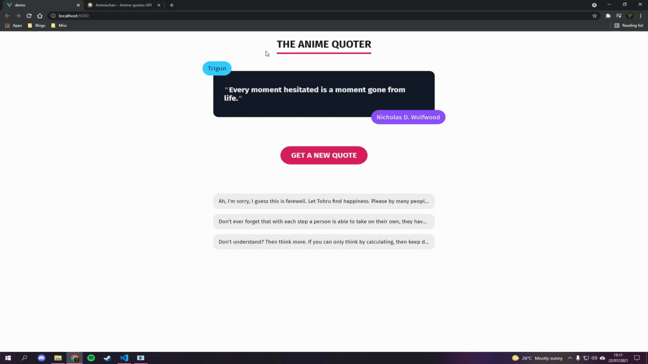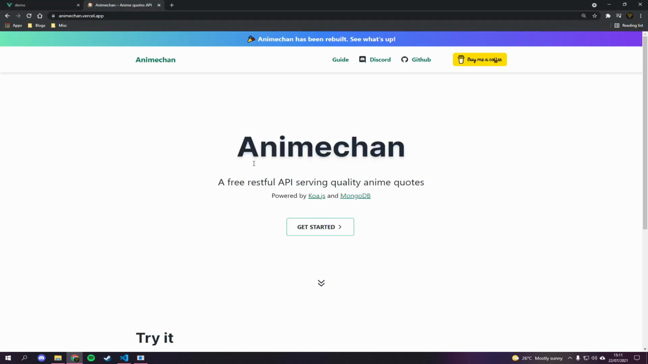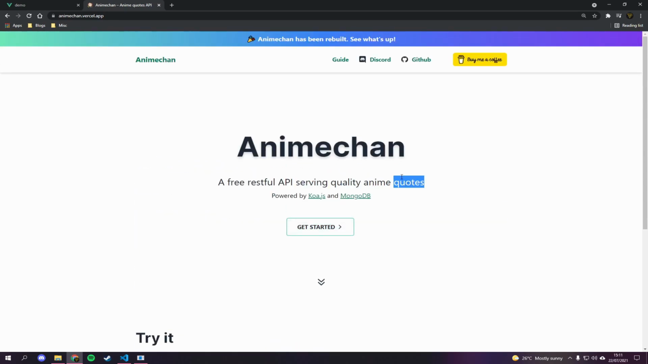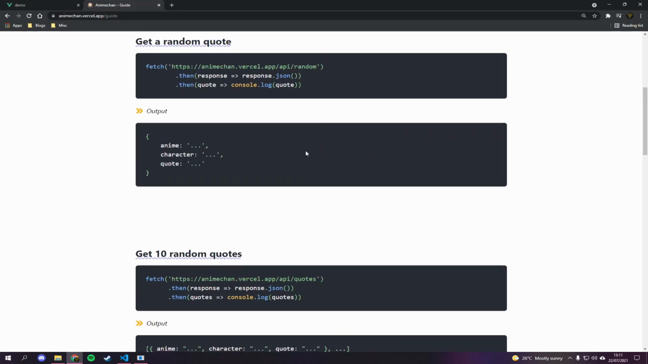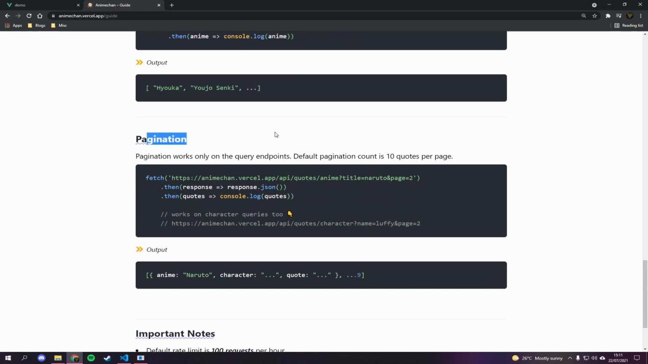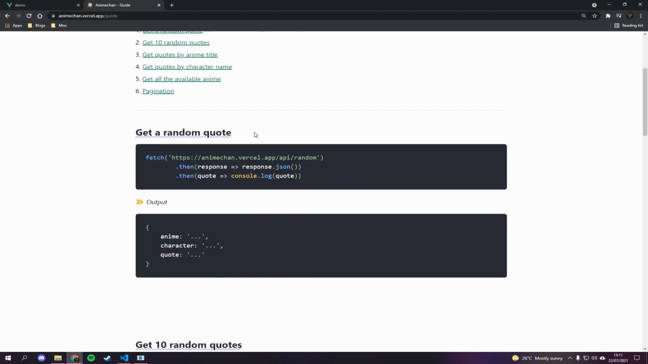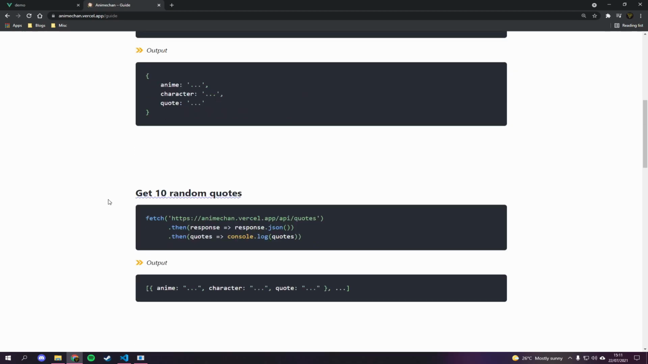But yeah, so we're going to be building this anime quote generator here. We're going to be using the AnimeChan API. It is built by Rocktim Saikia. I'm sorry for butchering your name, but it's absolutely awesome. And if we go to the guide over here, you can see there's a bunch of different routes you can do. You can mess around with a lot of this. For now, we're going to be using the one and only get a random quote, and then we're going to be storing these random quotes inside of our VueJS application.